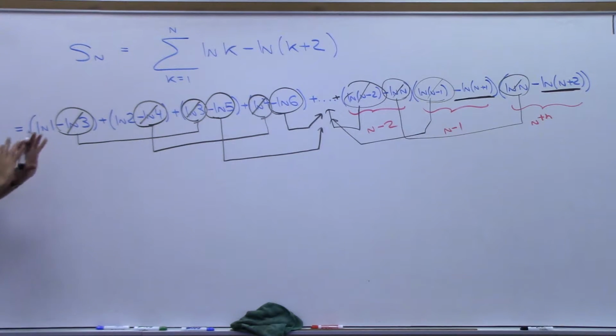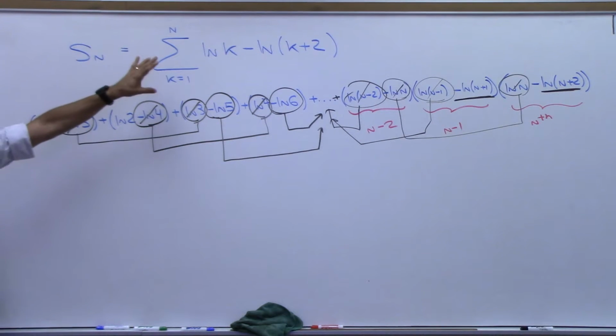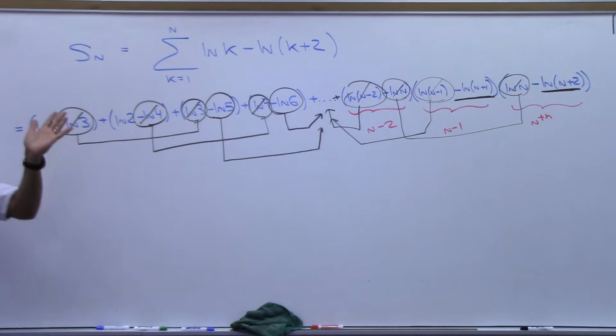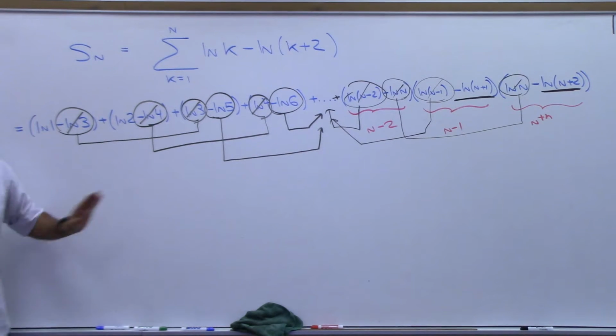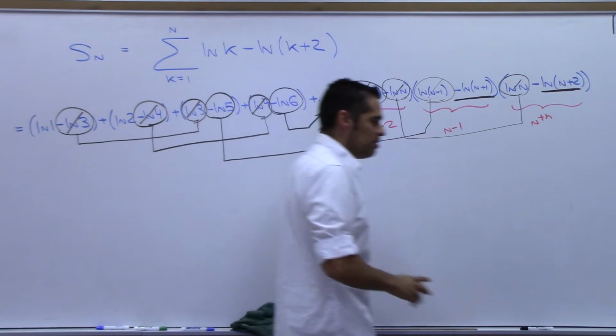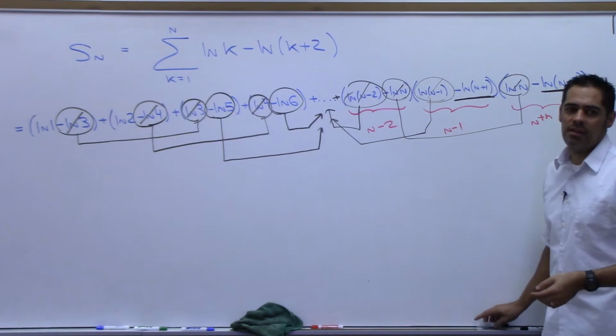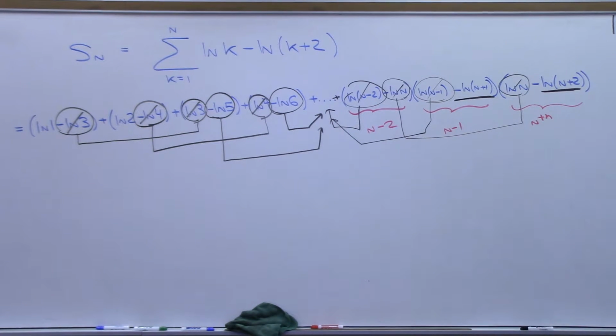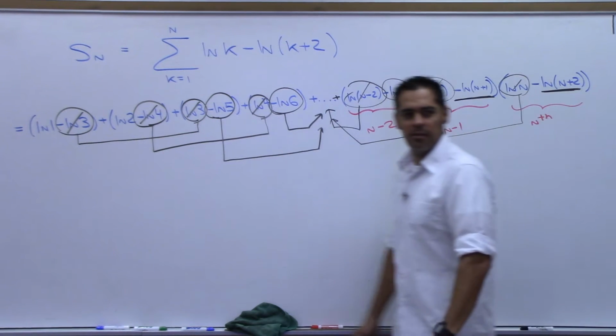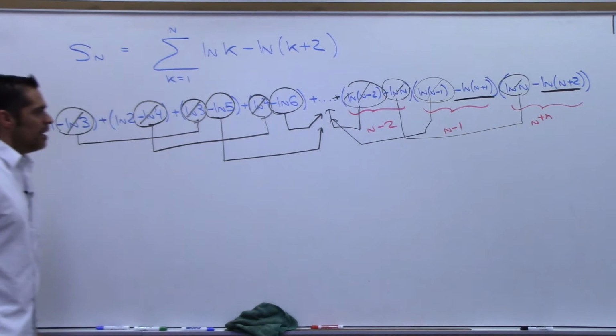Do y'all see that pattern? I expect to see this on the test. Very important that you write down S sub n is this sum. You write out the sum and you show all these cancelings. You can put arrows to the dot, dot, dot, whatever you want to do. This is on Thursday's test? No, this is not on Thursday's test. This is on the next test, though. This will be on the final.